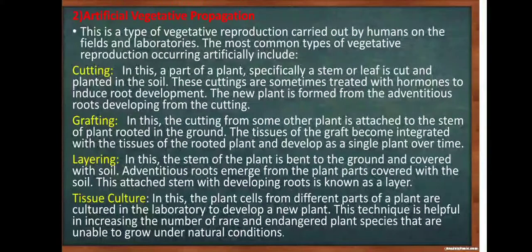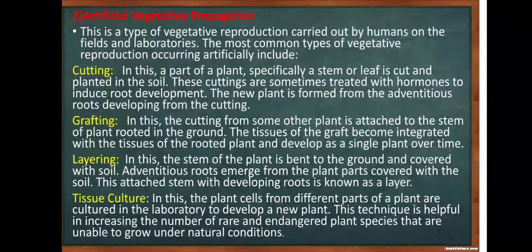The second kind is grafting. In this, the cutting from some other plant is attached to the stem of the plant rooted in the ground. The tissue of the graft becomes integrated with the tissue of the rooted plant and develops as a single plant over time. Layering. In this, the stem of the plant is bent to the ground and covered with soil. Adventitious roots emerge from the plant parts covered with the soil. This attached stem with developing root is known as the layer.